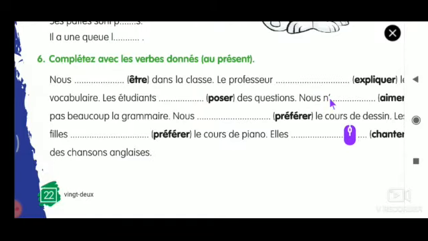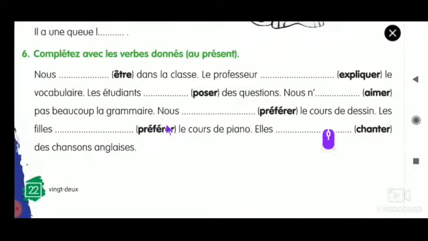Nous n'aimons pas beaucoup la grammaire. Okay. So now the following verb is aimer.